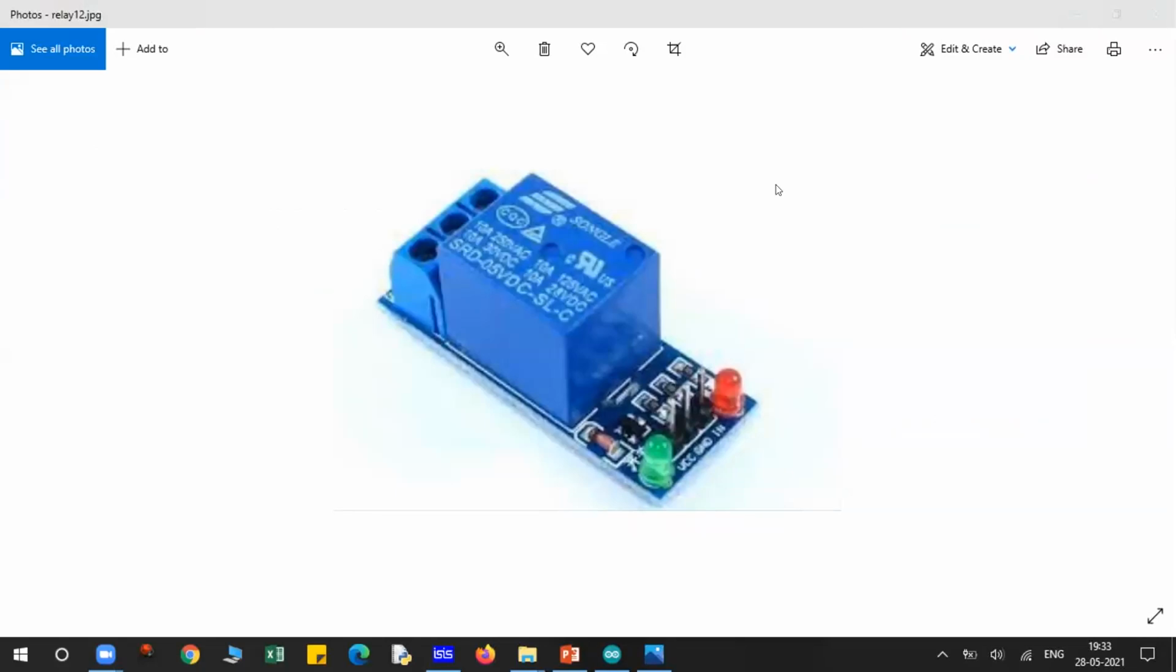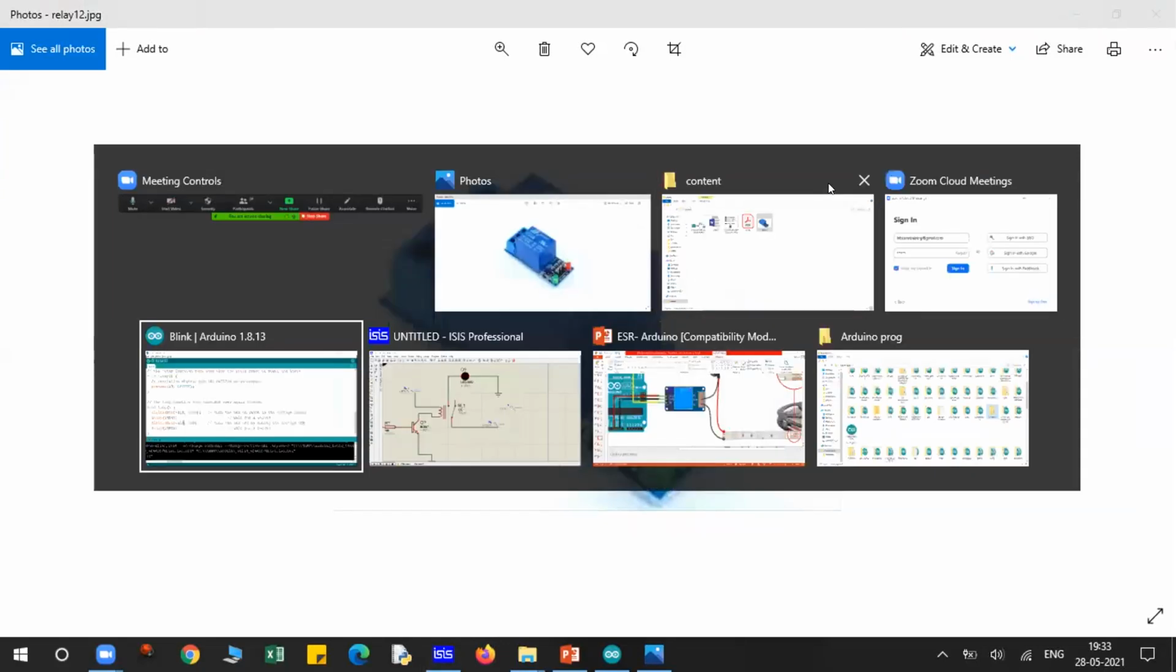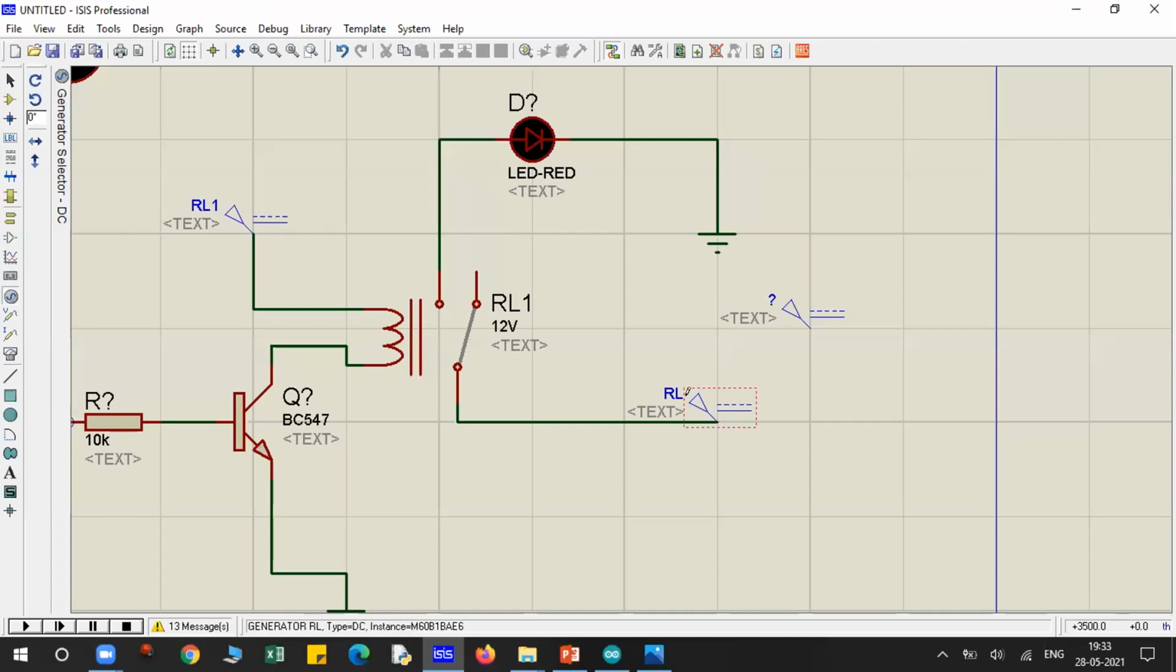Understood now? BC547. Yes, this is a transistor. The name of the transistor is BC547. Thank you, Ramesh. Sir, show the circuit. Okay, where's the circuit? Here is the circuit.